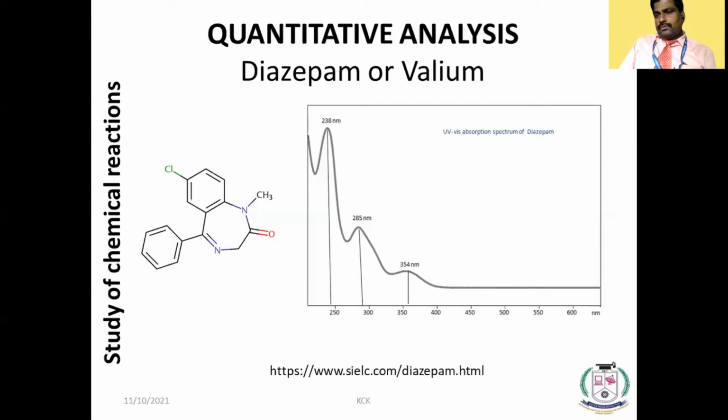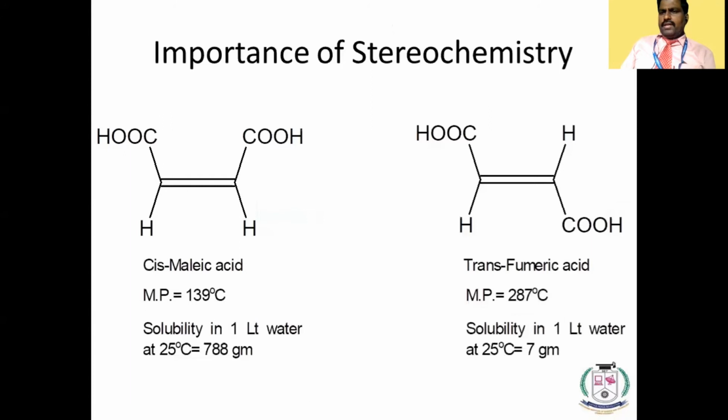And moreover, iron estimation, we can do it. We can use a thiocyanate compound as a ligand to this. Iron will form an iron thiocyanate complex, and that will also give UV visible spectra. So based on the same formula, we can estimate the amount of iron present in the unknown solution. Okay. And one more thing, in stereochemistry,